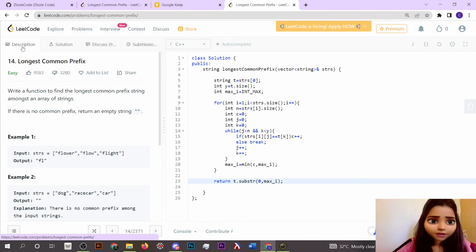Yeah, so it got accepted. So this is the solution for the problem longest common prefix.